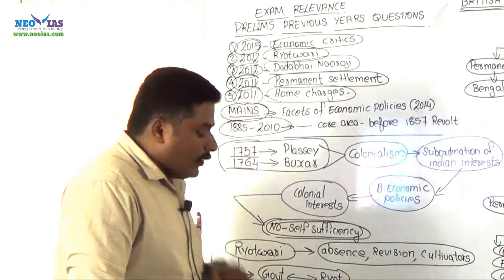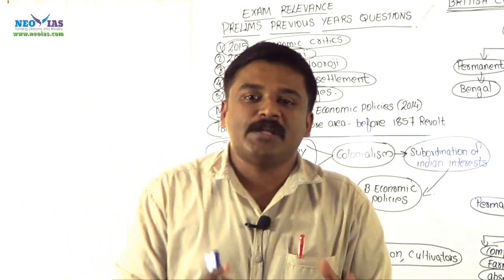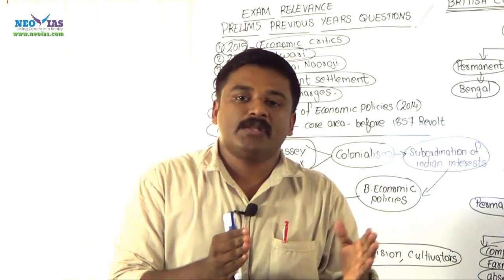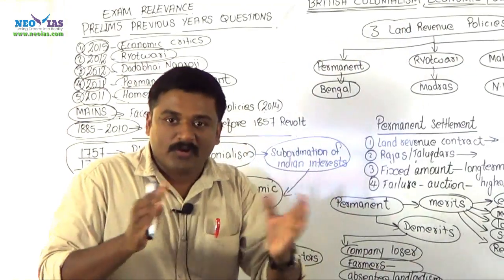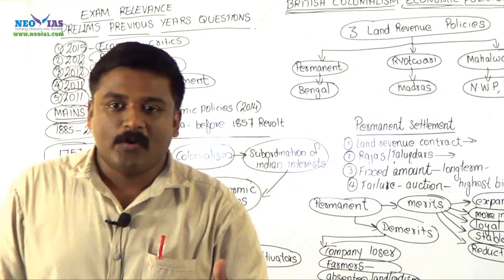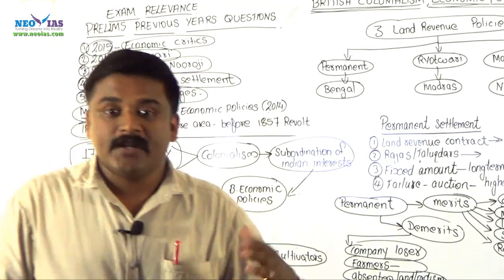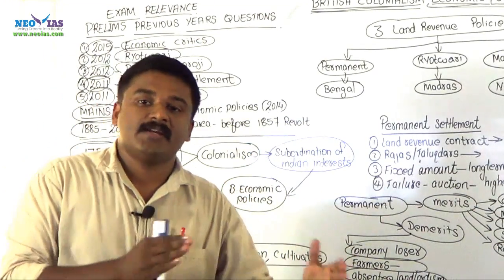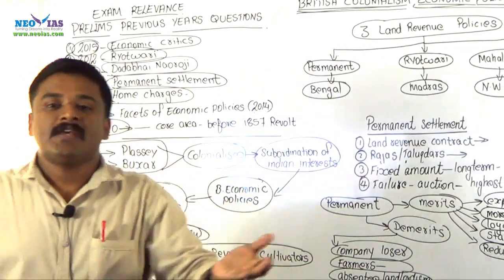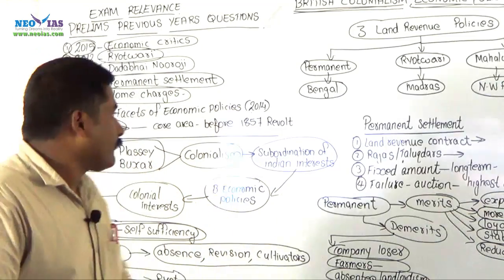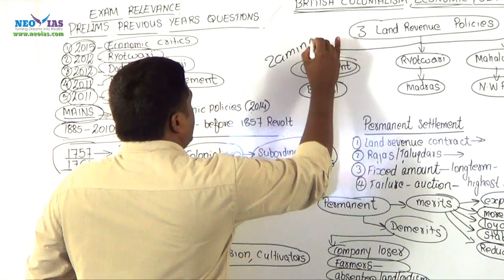Now, this was the initial stage of British colonialism and their impact on the Indian economy. Now let us discuss one by one how their land revenue policies impacted the Indian traditional agriculture sector, the so-called village industries, or the Indian economy. Let us discuss 3 land revenue policies initiated by the British in India. Permanent Settlement is also called the Zamindari Settlement.